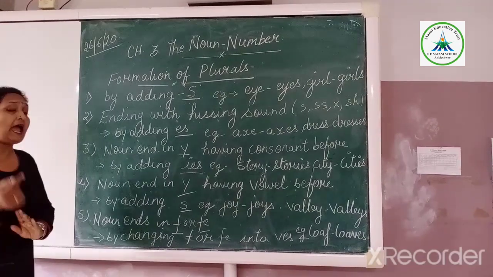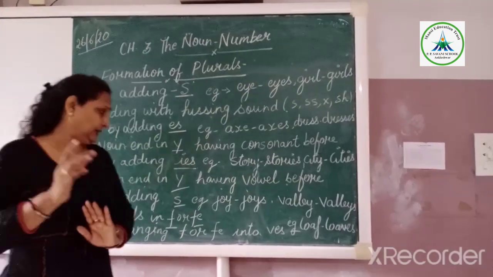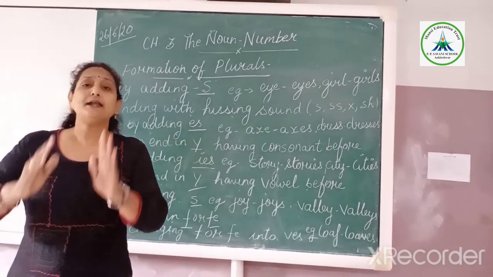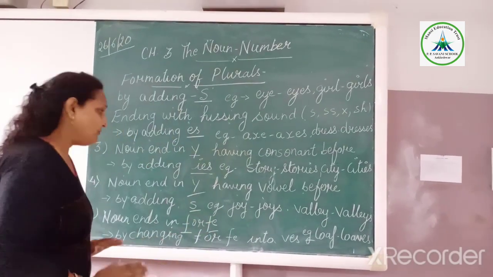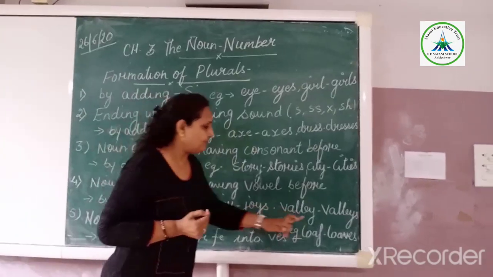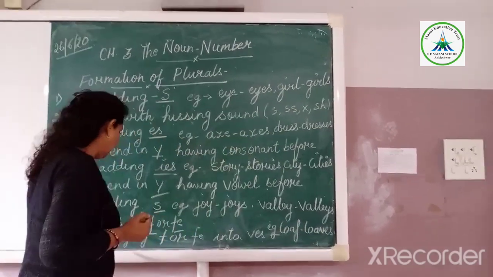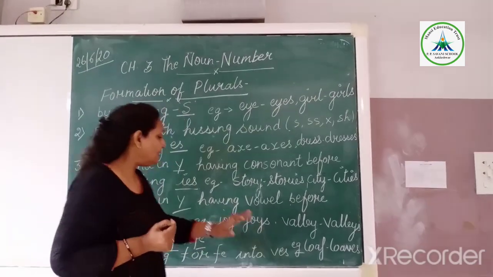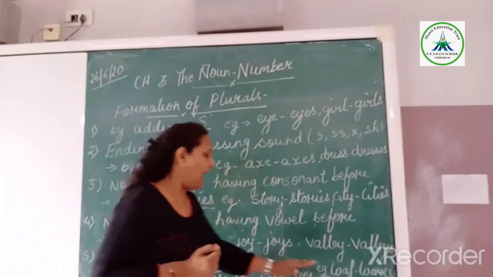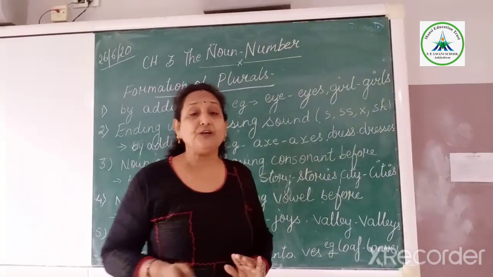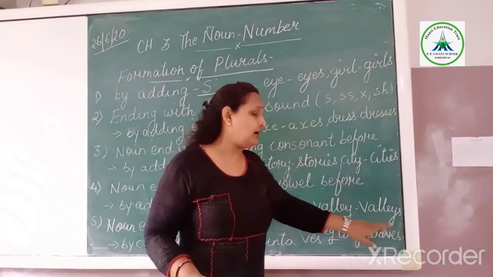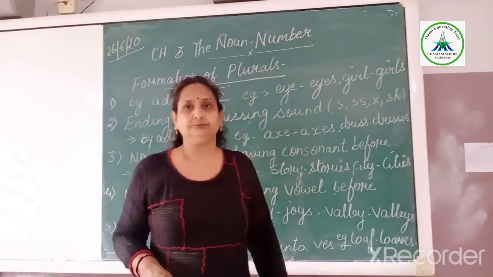Now the fifth rule. Noun ends in F or FE. What if the last letter is either F or FE? At that time, what will we do? We will remove this F or FE and we will just put VES to make it plural. So loaf will become loaves.